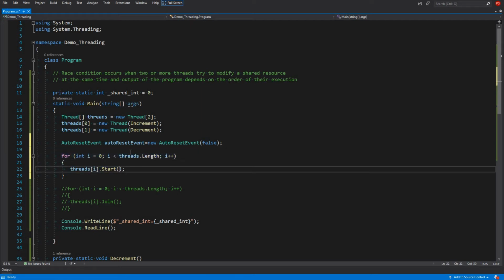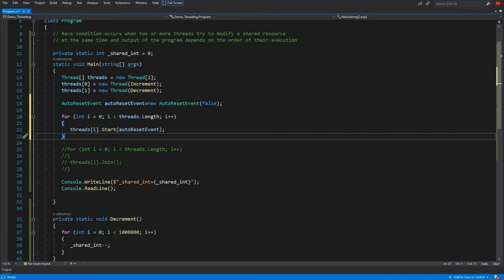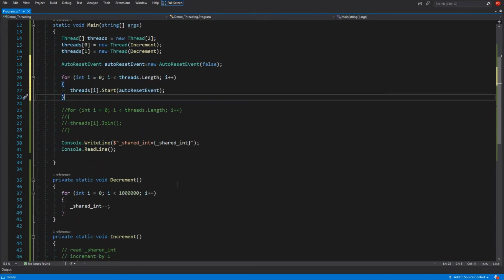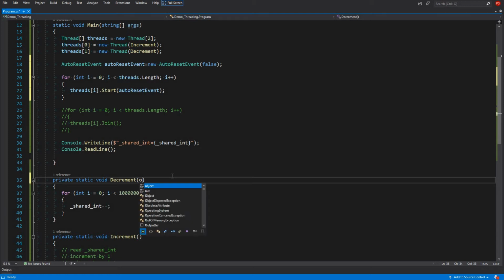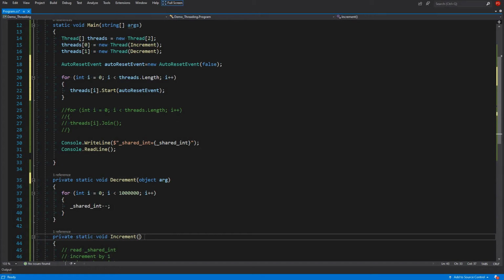When we start these threads, we can pass this auto reset event into the constructor, and now it has become a parameterized thread start, so it should not compile because it does not match. Here we have to fix the signature, with an object argument.